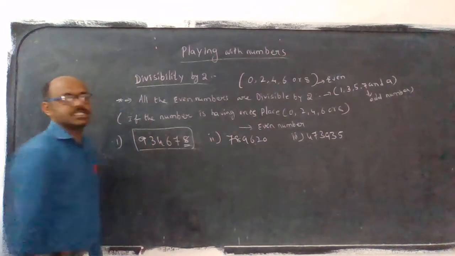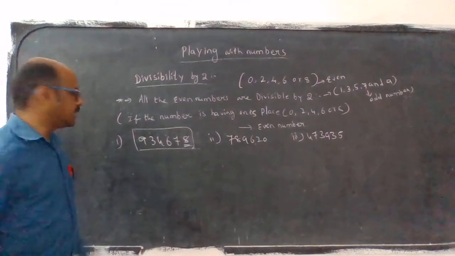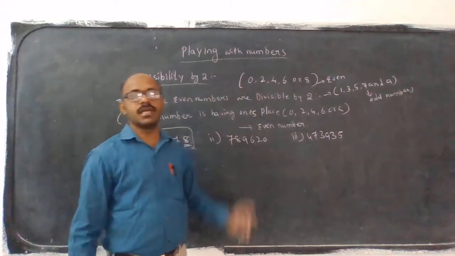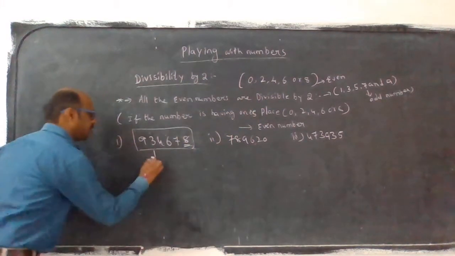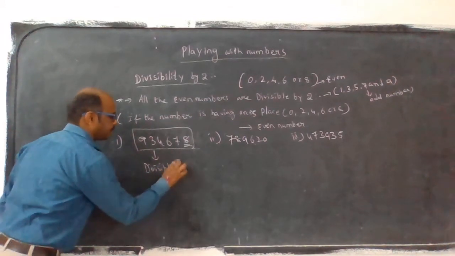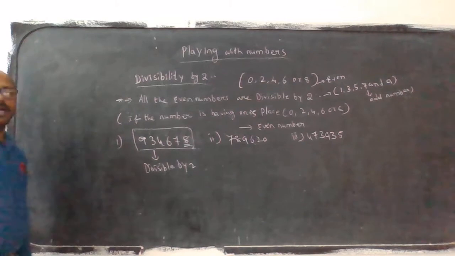Directly you can see in the ones place. We only have to look at the ones place. The digit in the ones place is 8. 8 is an even number. So the given number is divisible by 2. We will write divisible by 2.